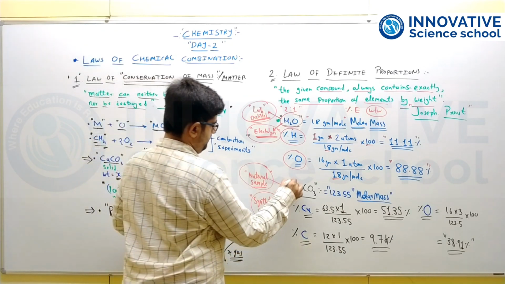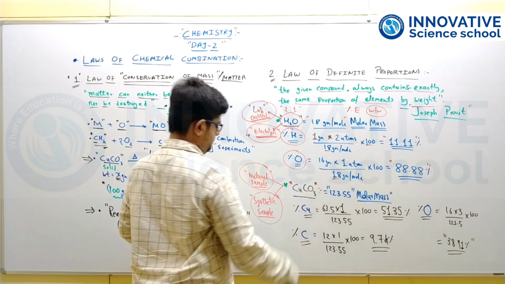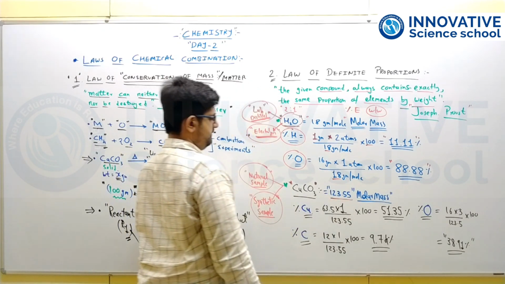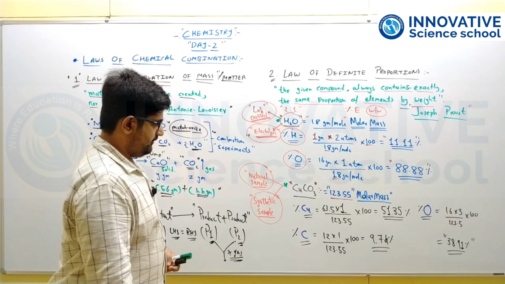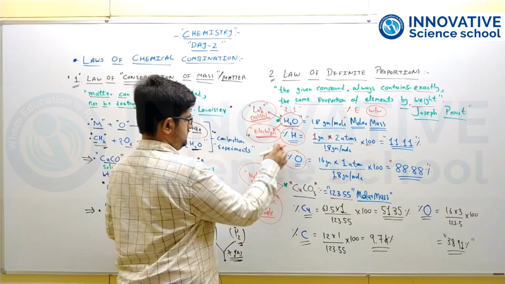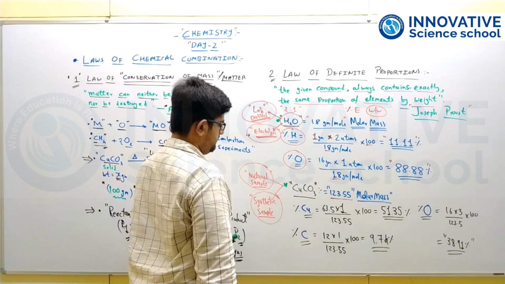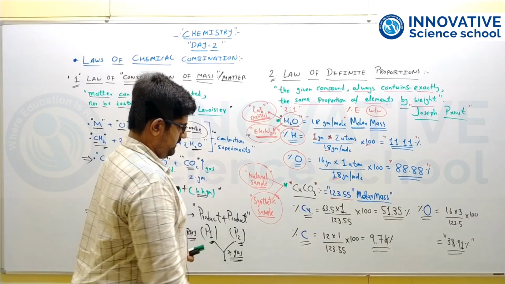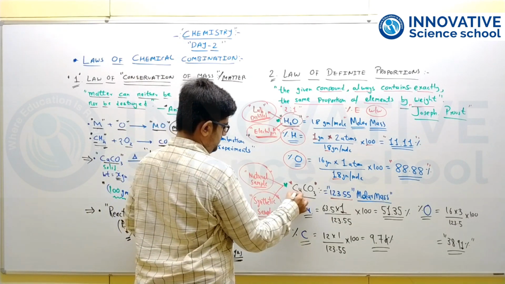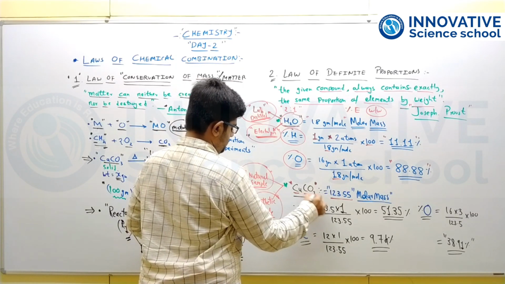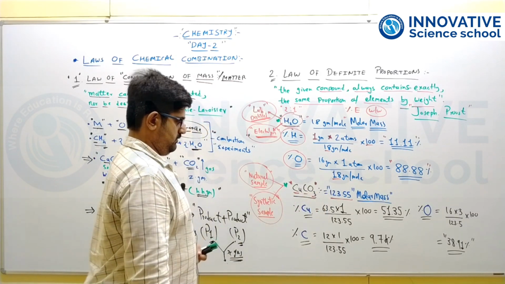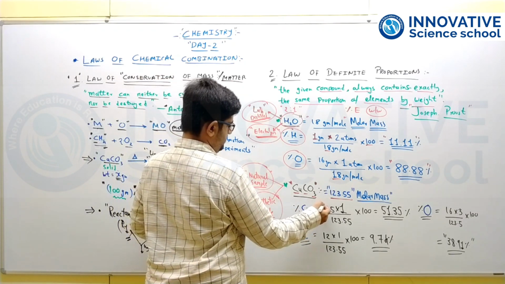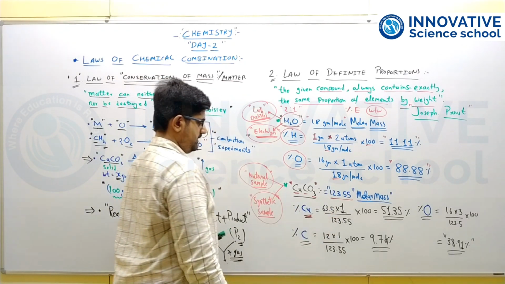Say for example copper carbonate CuCO3, the molecular mass is 123.5. Now if you calculate the percentage, just like we have seen in the water molecule, the percentage of H and the percentage of O. So here there are three elements: copper, carbon and oxygen. Now the percentage of copper can be calculated as the individual mass upon total mass.